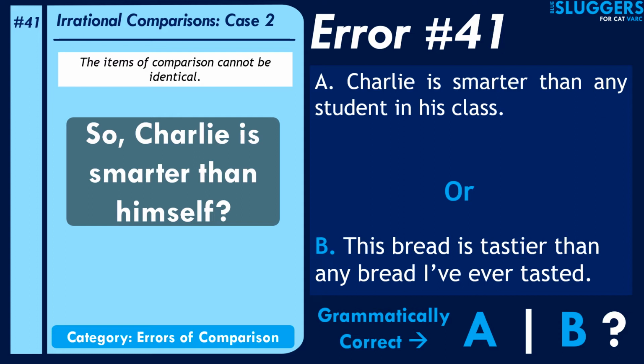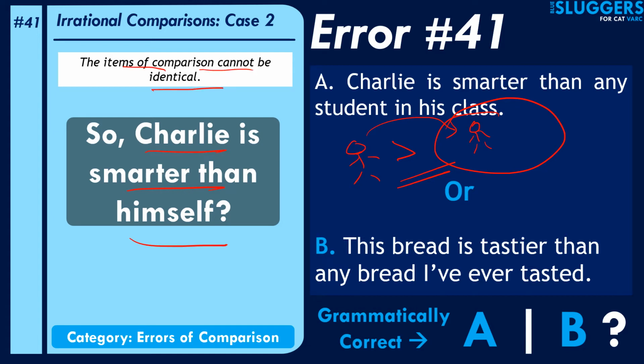It says that Charlie, let's say this guy's Charlie, is smarter than any student in his class. Now, assuming that Charlie is also a student in the class, that means Charlie also happens to be a part of the same class. So this sentence basically seems to imply that Charlie is smarter than himself. That violates the rule. The rule is that the items of comparison cannot be identical.